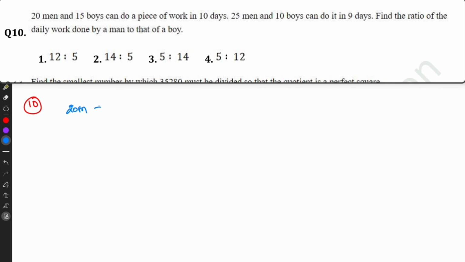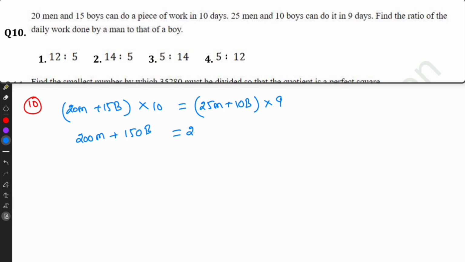Question number 10. 20 men and 15 boys can do a piece of work in 10 days, so this is the total work. And 25 men and 10 boys can complete the same work in 9 days. Both are the same, so multiplying, 200 men plus 150 boys equals 225 men plus 90 boys.